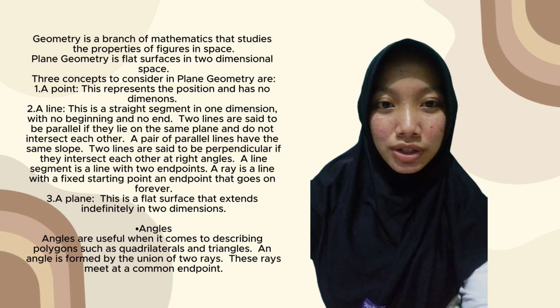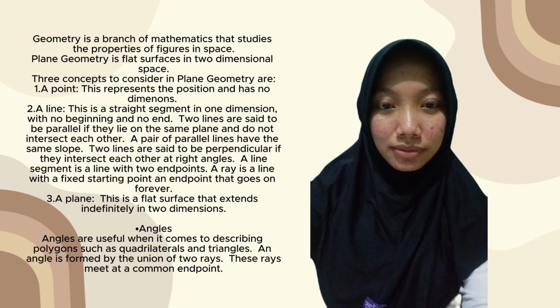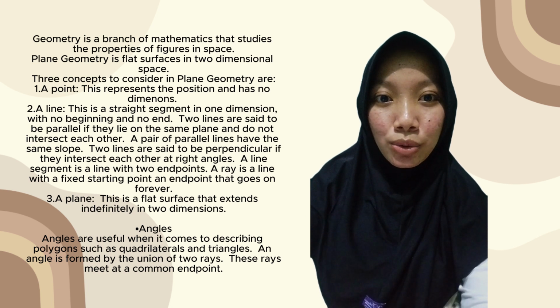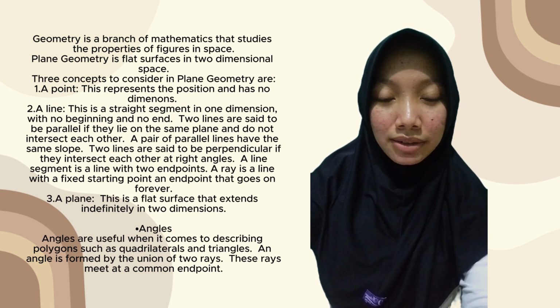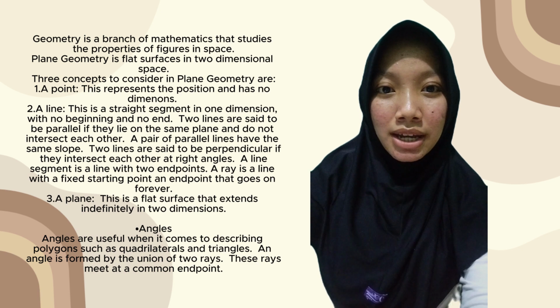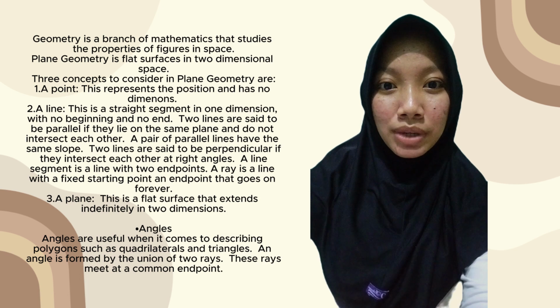Three concepts to consider in plane geometry are: 1. A point. This represents the position and has no dimension. 2. A line. This is a straight segment in one dimension, with no beginning and no end. Two lines are said to be parallel if they lie on the same plane and don't intersect each other.